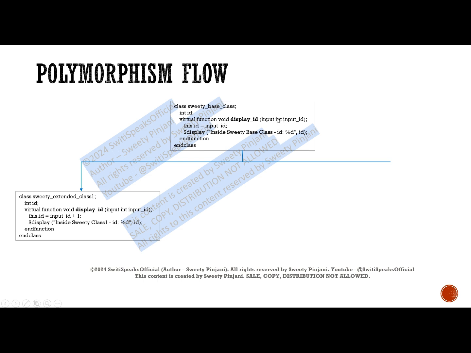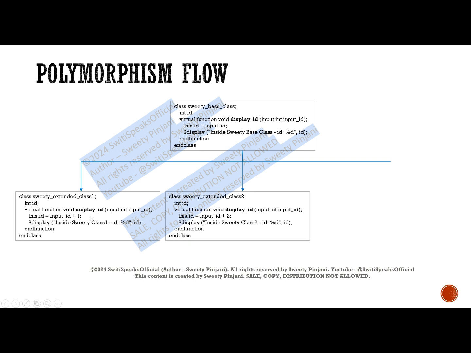And the return type is same, which is void. All these conditions are satisfied, which means it is polymorphism. The name is display ID and here I am changing the implementation. In the base class, I was assigning the input ID as it is to my class variable. Here I am incrementing the input ID by 1 and assigning it to my class variable and then displaying it.